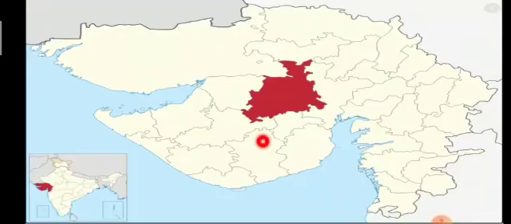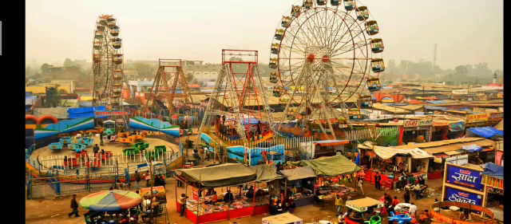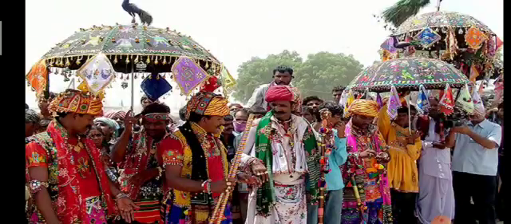Next district is Surendranagar. This is Surendranagar district of Gujarat state. The fair of Tarnetar in Surendranagar is famous all over India. Here, young men and women enjoy the fair with umbrellas.